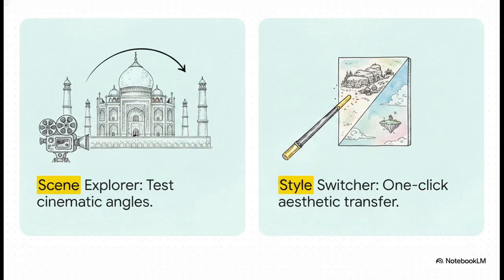You can type in a location like the 1980s Taj Mahal, pick wide shot, and instantly get these sweeping, incredibly expensive-looking drone renders. Then, on the other hand, you've got the Style Switcher, which is basically one-click aesthetic transfer. You upload a realistic image, pick a style like Studio Ghibli, and it converts it perfectly. You can literally just slide a bar back and forth between the real and anime versions in real time.